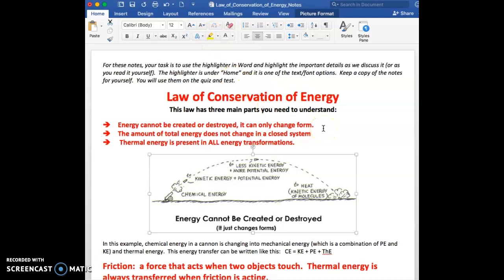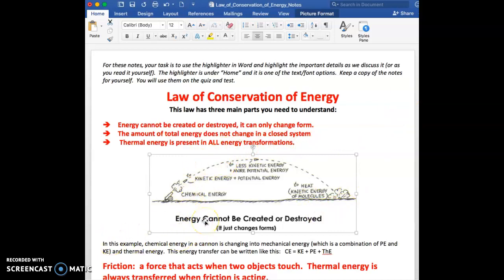These notes are on the law of conservation of energy, and this law has three main parts that you need to understand. The main part that most people normally know is this first line here: energy cannot be created or destroyed, it can only change form. But that's really only part of the law. The other two parts are that the amount of total energy does not change in a closed system, and we've already been talking about that, how it stays constant even while PE and KE go up or down. And the other thing you've already heard is that thermal energy is present in all energy transformations.